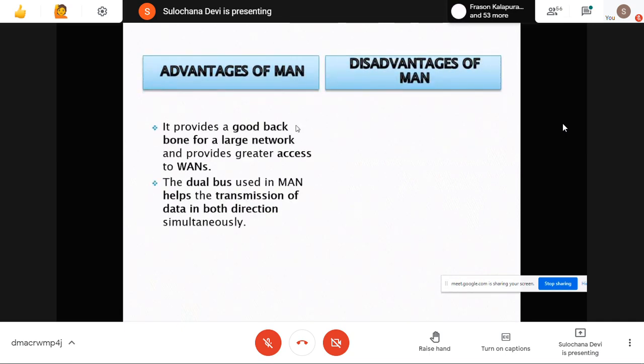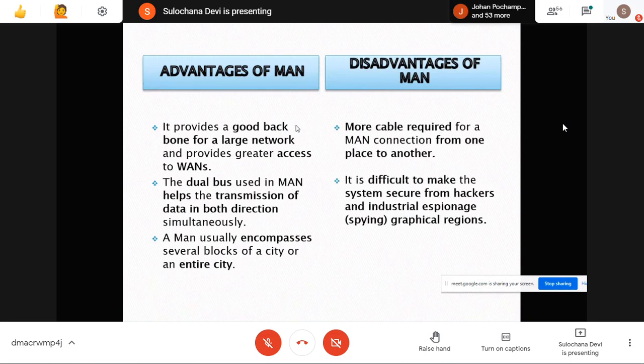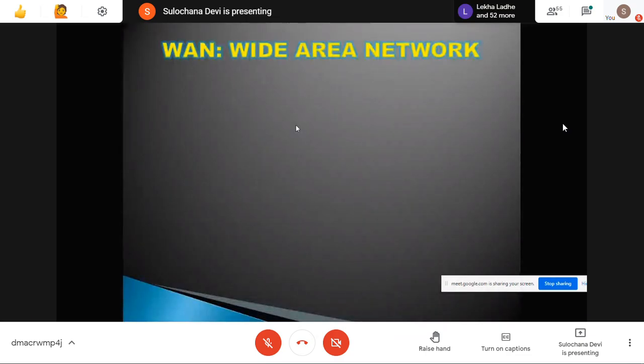Advantages and disadvantages. These are just advantages. It is good, but again, more cable is required and it is difficult to protect from hackers, because now that area is out of your reach. It is spread over 100 kilometers. You cannot physically protect every part, every cable. So somebody can tap into your connection or listen or spy on it. So providing security is difficult in a MAN.